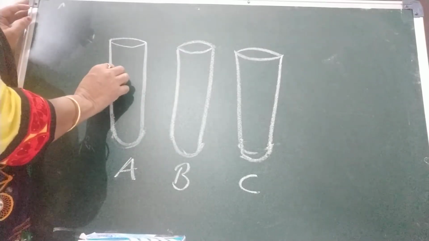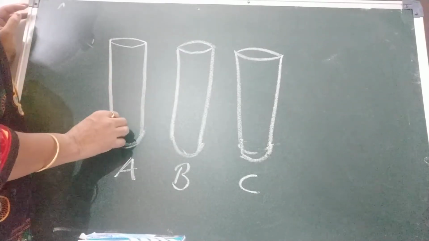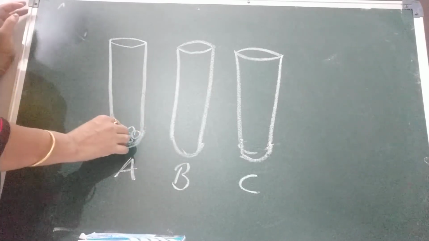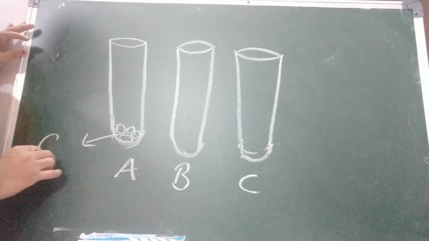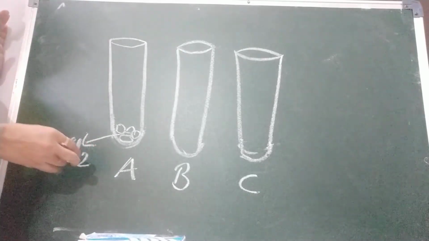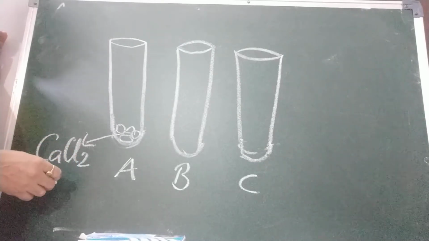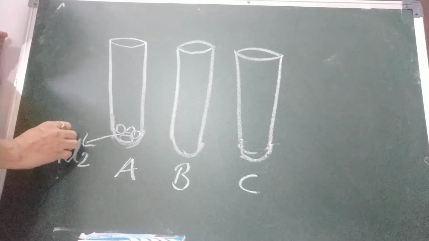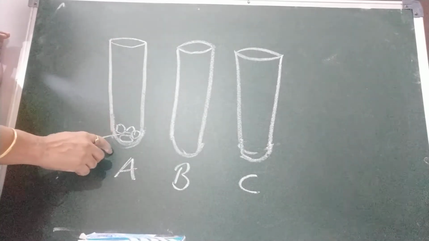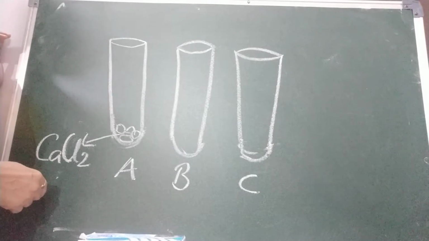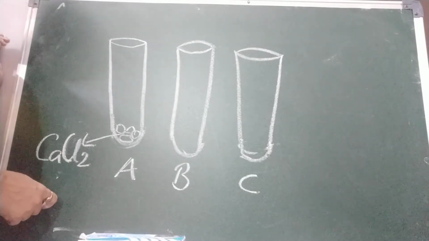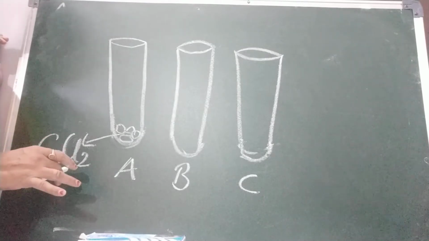In the first test tube we are going to use calcium chloride crystals. Children, now I am going to write down the formula so that you learn this. CaCl2 is what? Calcium chloride. This is anhydrous calcium chloride. What is the meaning of anhydrous? It is moisture free.